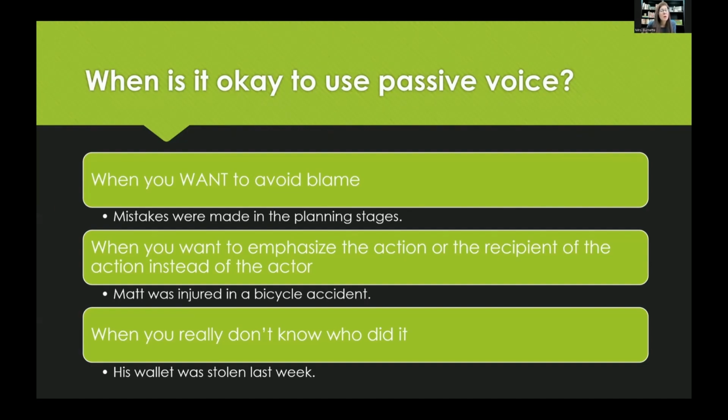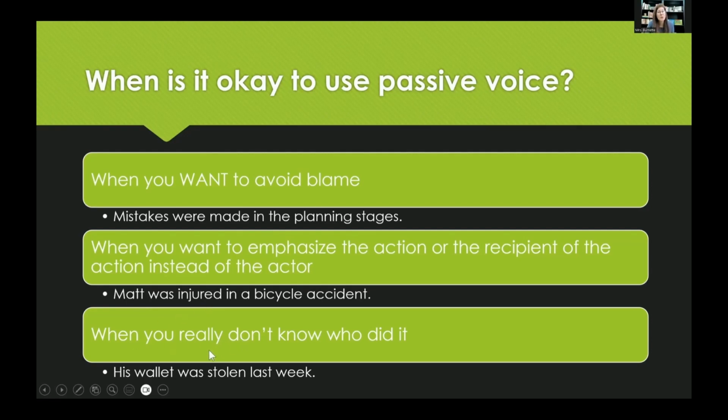Or maybe we do know who did it, and we just don't want to give that person front and center in our sentence. Maybe we don't want to spotlight that person who injured Matt. We want the focus to be on Matt. So we're going to say Matt was injured in a bicycle accident, even though Matt's being passive there. All right, so Matt is not actually doing the injuring, but we're trying to emphasize Matt's injury. So we're going to use passive voice on purpose.